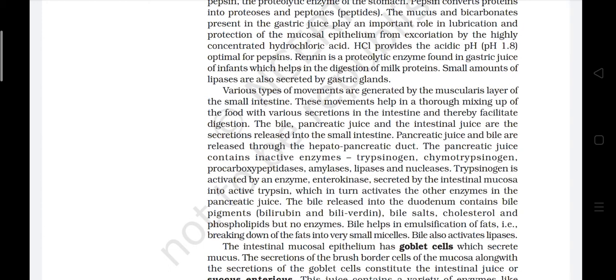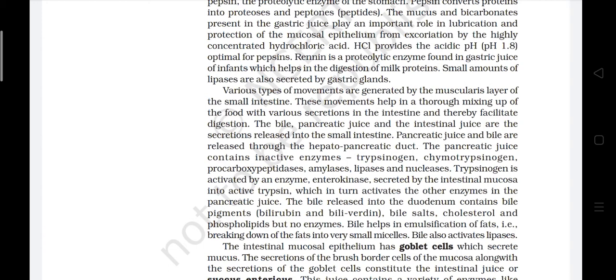Various types of movement are generated by the muscularis layer of the small intestine. These movements help in a thorough mixing up of the food with various secretions in the intestine and thereby facilitate digestion. The bile, pancreatic juice and the intestinal juice are the secretions released into the small intestine. Pancreatic juice and bile are released through the hepatopancreatic duct.